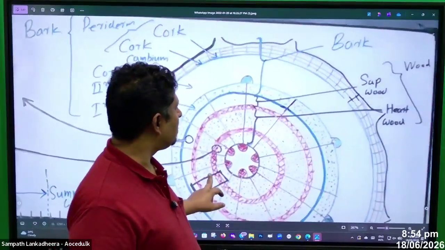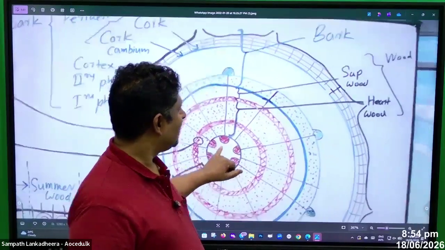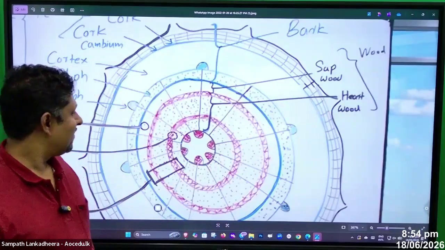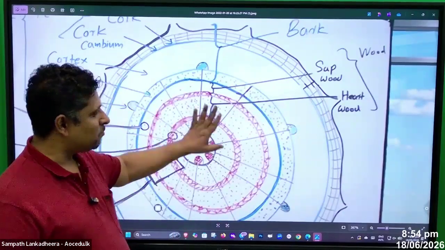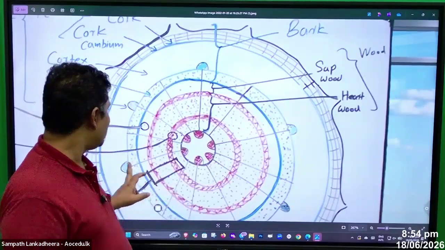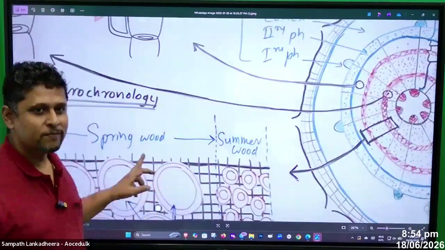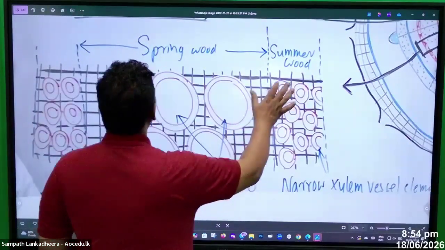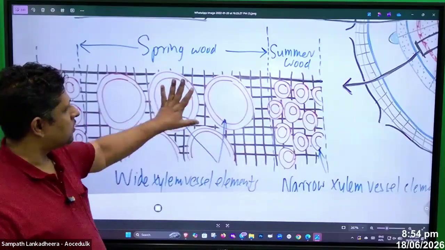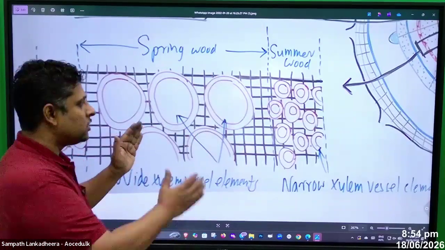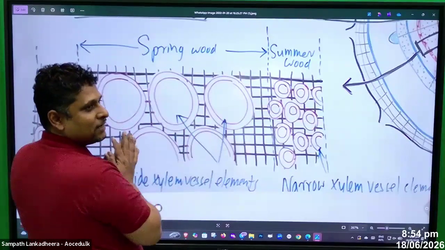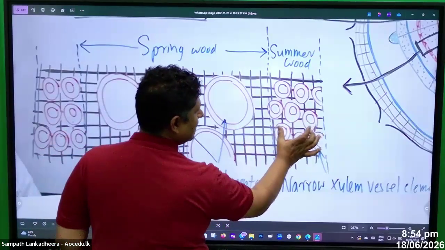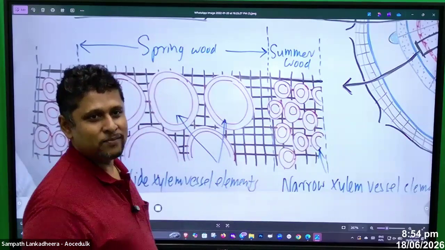Like this you can see the rings once again. Bark. Then here sapwood and the heartwood together, what do you call the wood? And in this wood part we can see some more rings. If you take this ring, the spring wood has large xylem vessels. Spring wood is wider and lighter in color. Summer wood has narrow xylem vessels, so they are less in thickness and more dark in color.